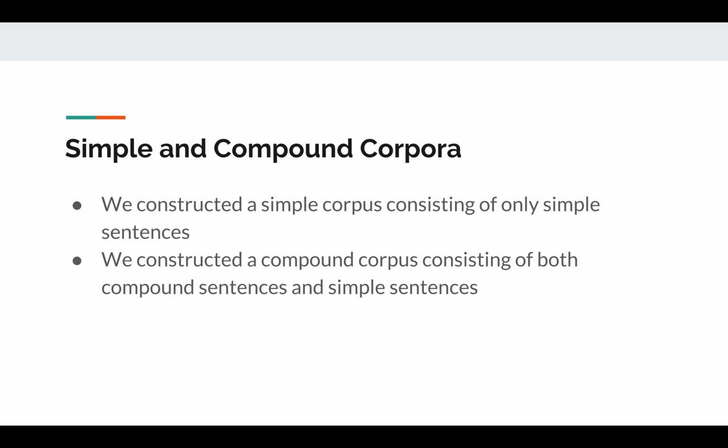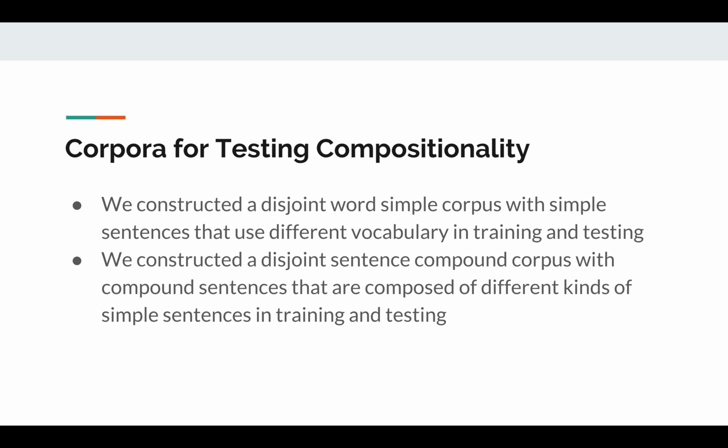This gives us two starting points, the simple and compound corpora. The simple corpus consists of only simple sentences, and the compound corpus consists of both simple sentences and compound sentences. However, those two corpora do not test the compositional abilities of learning models. To do this, we create two new training and testing splits.